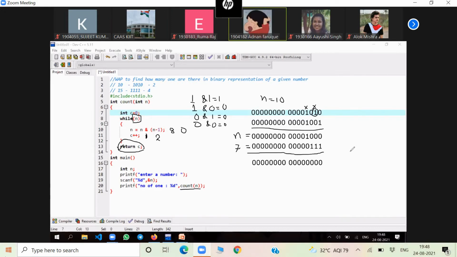N should hold the value of 6. Yes. N should hold the value of 6 then. N value is 0. Okay, I got it. N value will be 0.